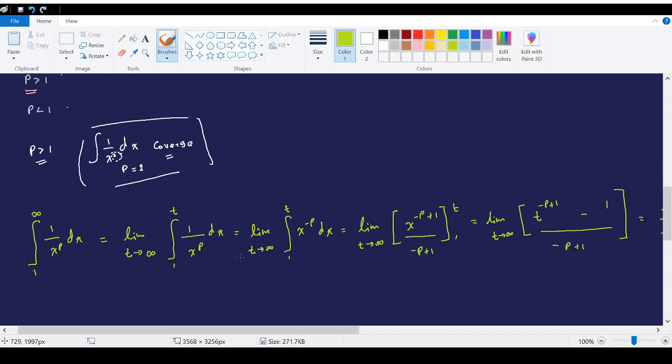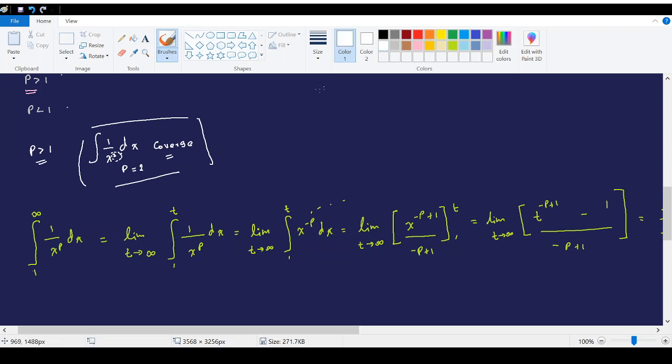If we follow the computation, then we have the definite integral from 1 to t where t goes to infinity. Now this 1 divided by x to the power p can be visualized as x to the power negative p, and then by computing the integral we have this answer.